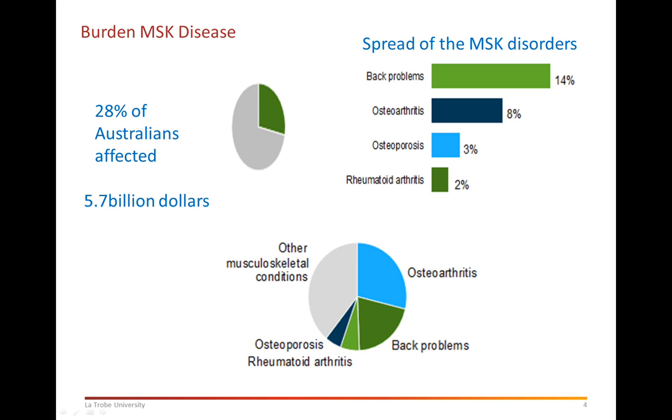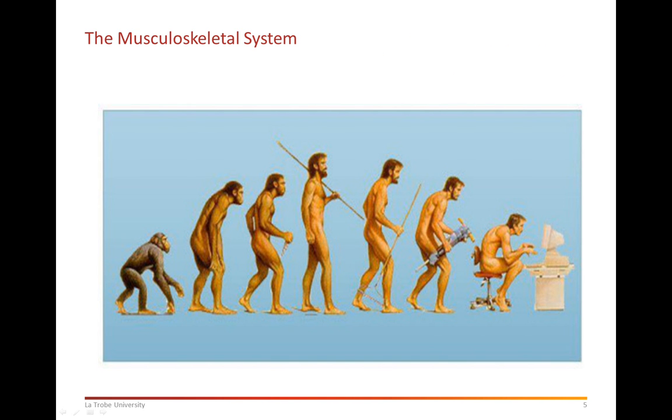We also have rheumatoid arthritis, with a significant amount of money spent as compared to the number of people affected, same as osteoporosis. Then the rest of the musculoskeletal disorders also have a significant amount of money spent on them. But this is just an interesting picture in terms of how we spend more on chronic conditions than on acute conditions.